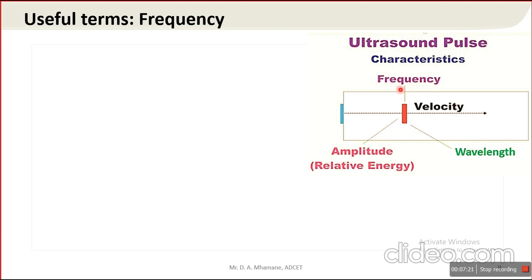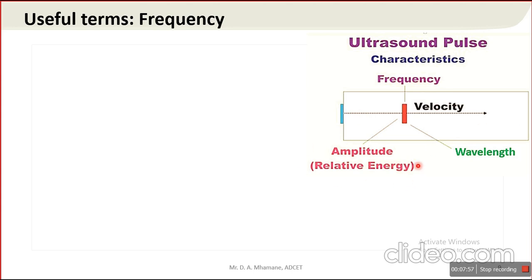These are the three terms which play a very vital role in ultrasonic testing. First one is frequency, next one wavelength, and then velocity of ultrasound. These three are very important. This frequency, velocity and wavelength is responsible for propagation of ultrasound in any component.